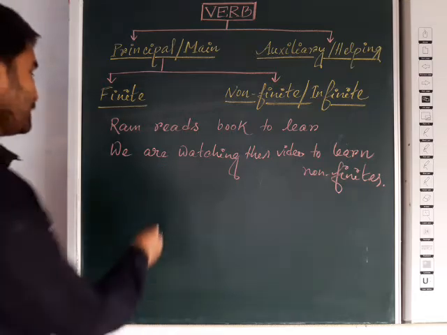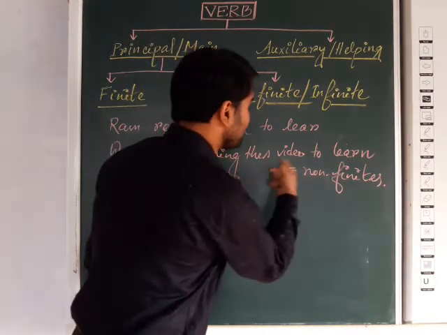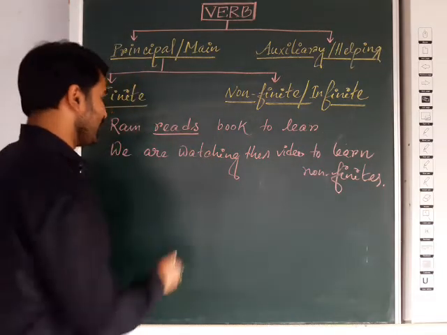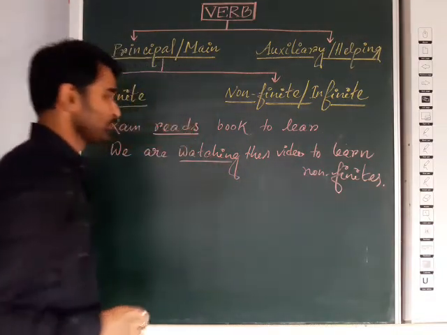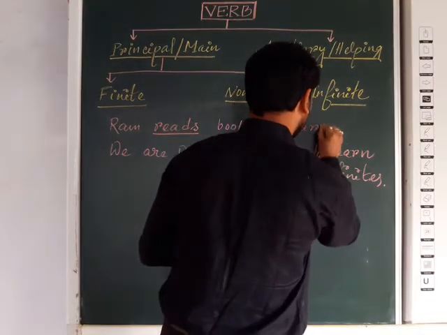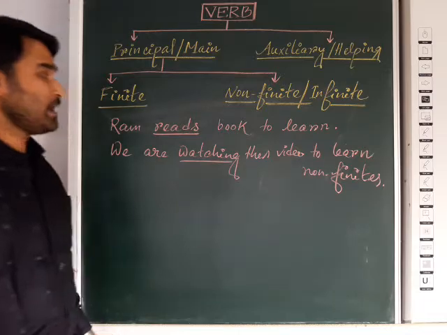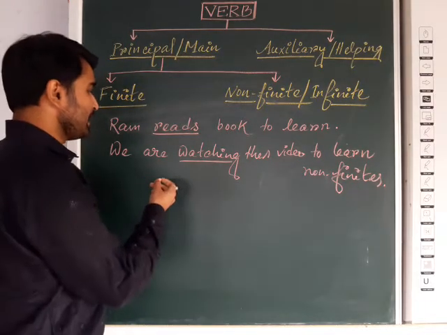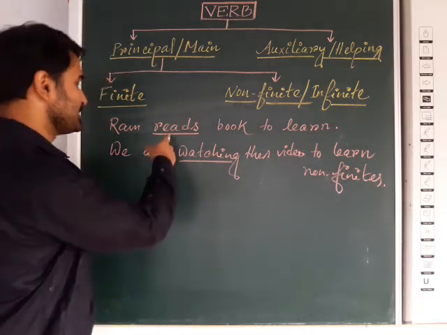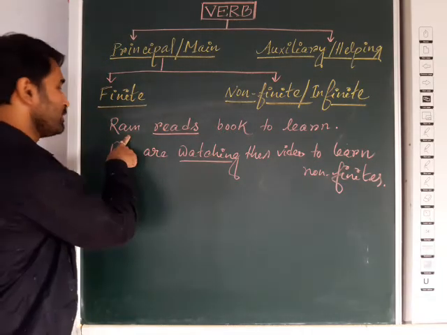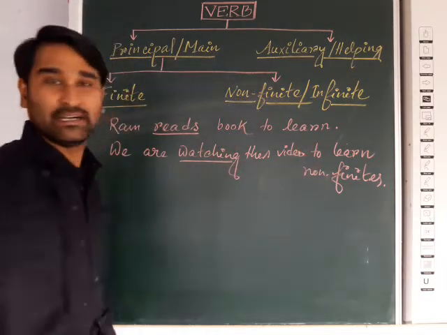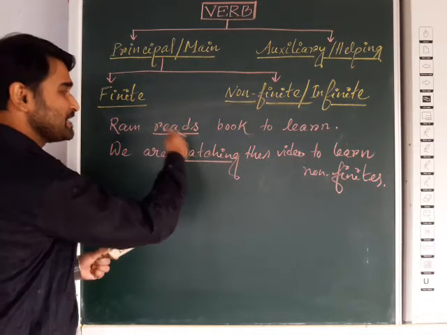Now here you can see we are watching this video to learn. Now you can see here one verb reads, another verb watching. Here L-E-A-R-N. Now one verb you can see is changing its form. Like reads, if we go for the plural subject, then it will be: they read book to learn. So here one verb is changing its form.